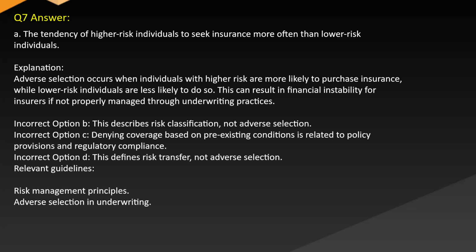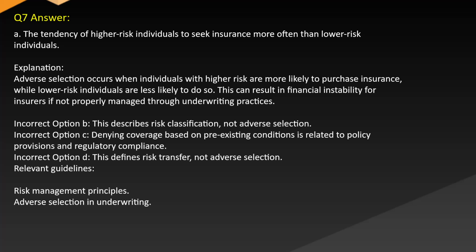Answer A. The tendency of high-risk individuals to seek insurance more often than low-risk individuals. Explanation: adverse selection occurs when individuals with higher risk are more likely to purchase insurance, while low-risk individuals are less likely to do so. This can result in financial instability for insurers if not properly managed through underwriting practices.